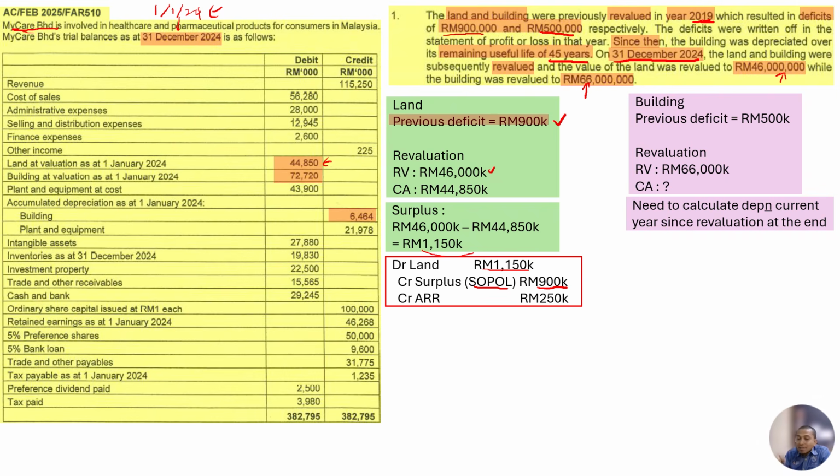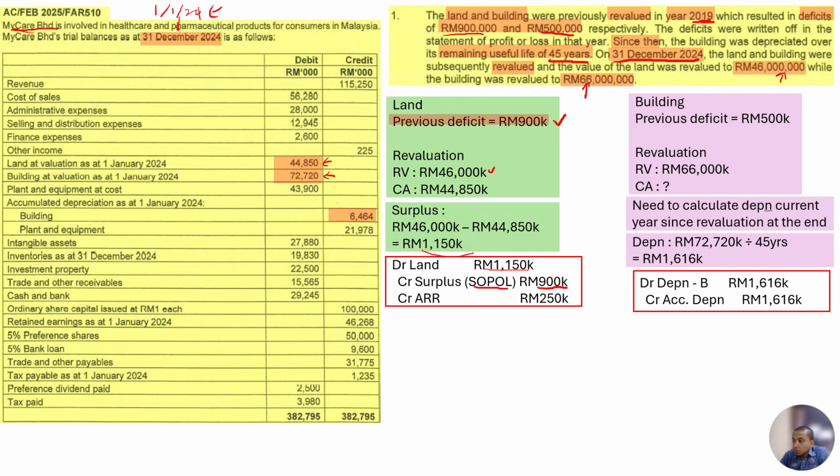If the revaluation were done at the beginning of the year, there would be no need to calculate depreciation in order to calculate the carrying amount. Now, because the revaluation is done at the end of the year, we need to calculate the depreciation first. The depreciation is 72,720,000 divided by 45 years, which is given in this question as the remaining useful life in 2019. We get the depreciation of 1,616,000. Just do a normal depreciation: debit depreciation for building, credit accumulated depreciation.